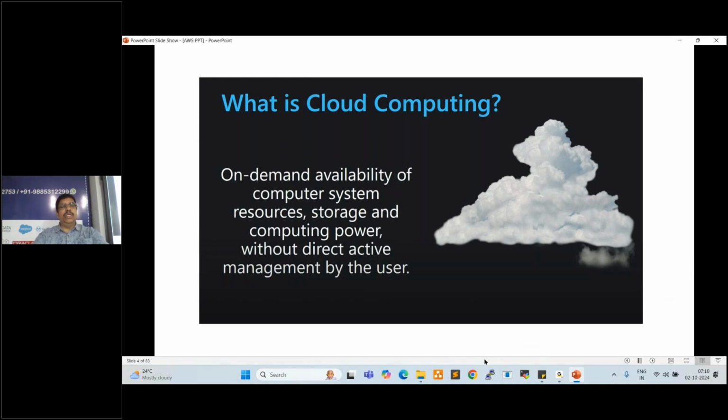For example, one project team asked us to provide servers within 1 hour. If we want to configure physical servers, can we provide them within 1 hour? First of all, we need to place the order with a vendor, like HP or Dell. They deliver the servers after 2 or 3 days. After that, we can move the server to the data center, connect power and network, and install the operating system, applications, patches, plugins, everything. Finally, we can hand over to the project. Physical servers take much more time.